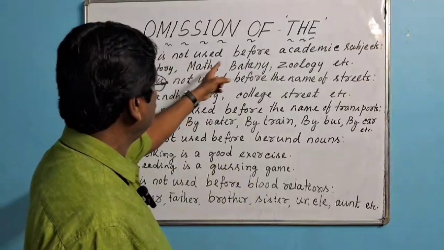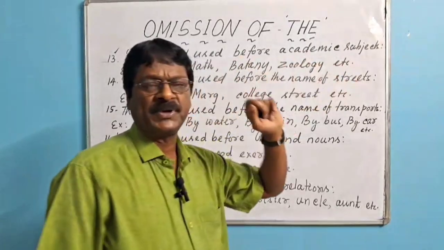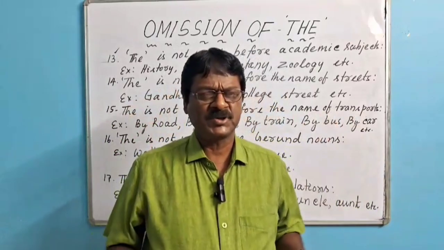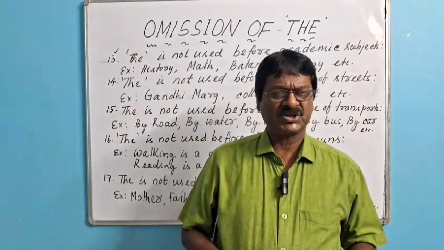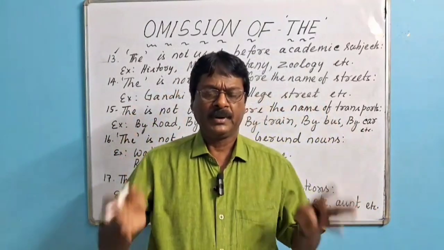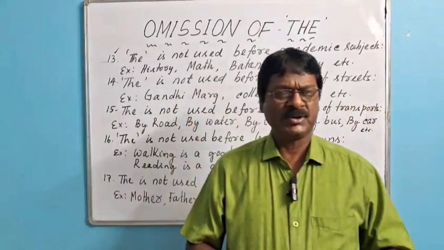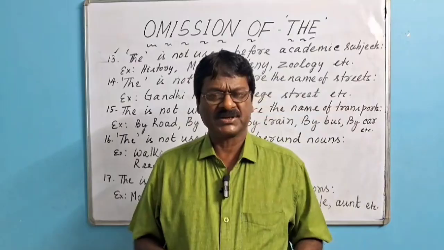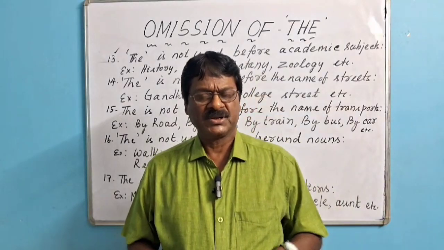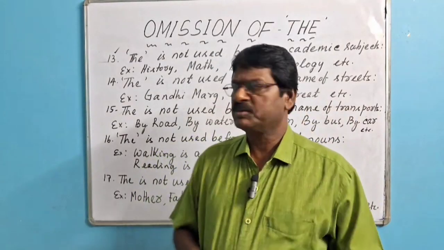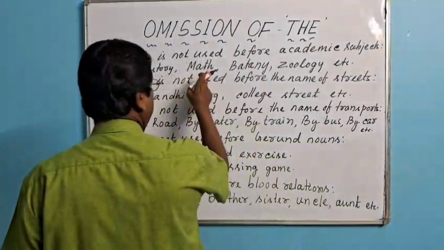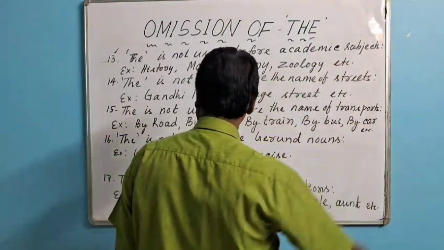The or the is not used before academic subjects. Which are academic subjects? Mathematics, science, history, geography, physics, chemistry, geology, botany, etc. Before these subjects, these are academic subjects. The or the is not used before the academic subjects like history, math, botany, geology, etc.